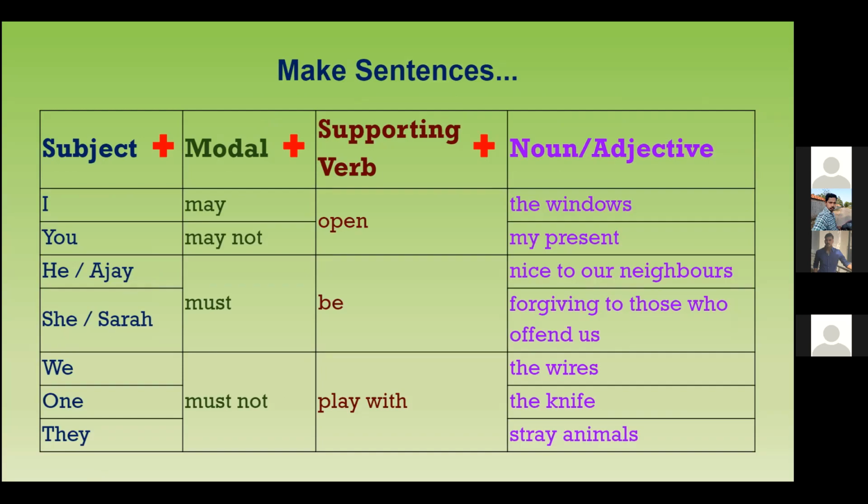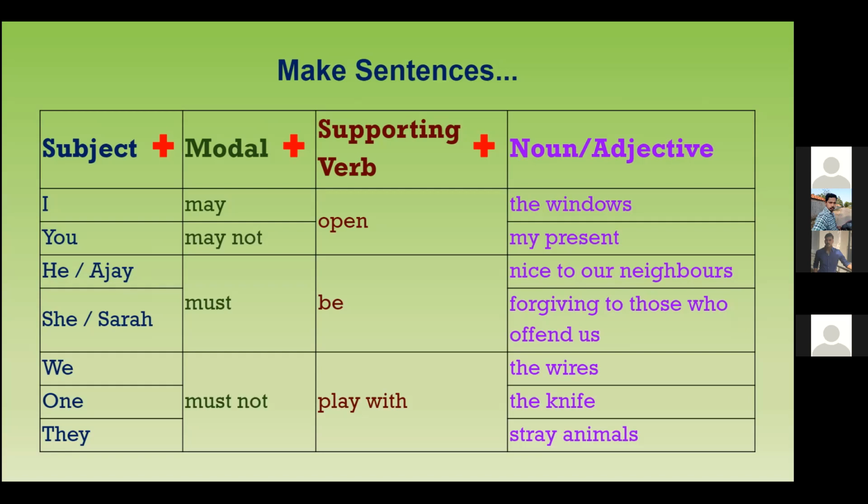Then the modal verb, and the supporting verb, the root verb, and then your noun or your adjective, whatever it is that you want to explain, to fill up the sentence. So we are going to try. You can make the sentence in any way, but you see, these are the subjects: I, you, he, she, we, one, they.